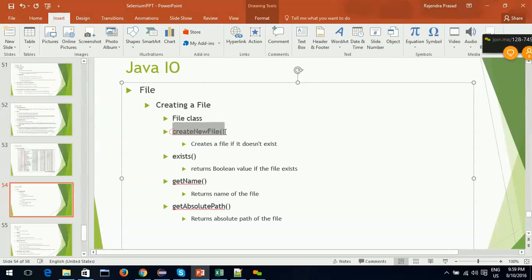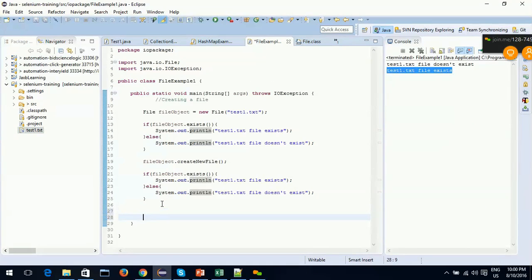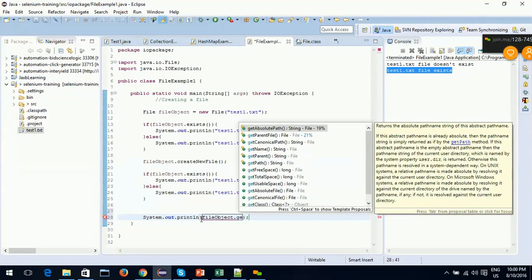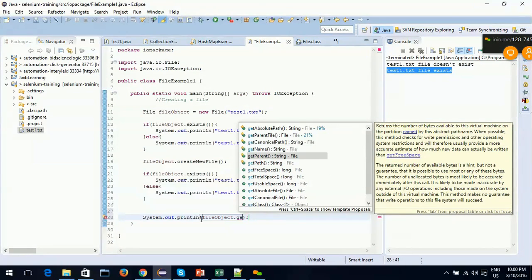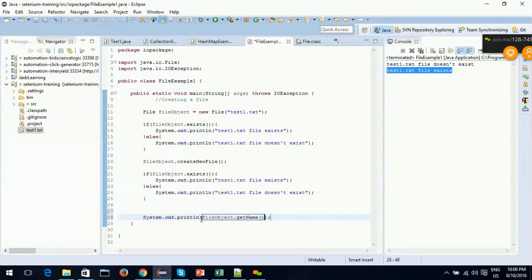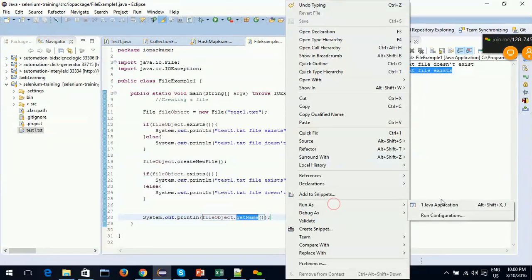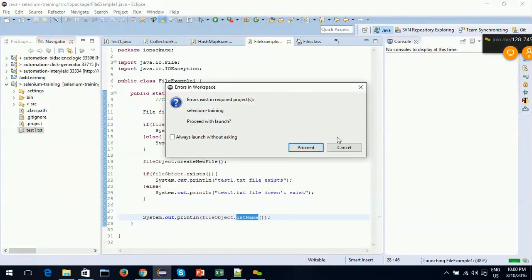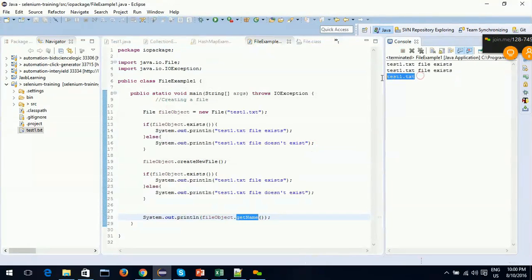We just saw the createNewFile method and the exists method. Now getName. If you want to get the name of the file, System.out.println, file object dot getName method. See, there are so many methods. I am just explaining a few methods, so you can play with any of these. Let me print this value, run as Java application. It printed the file name, that is test1.txt.